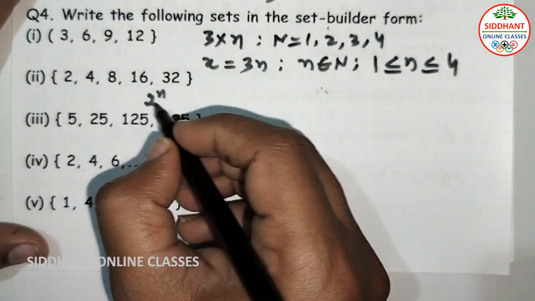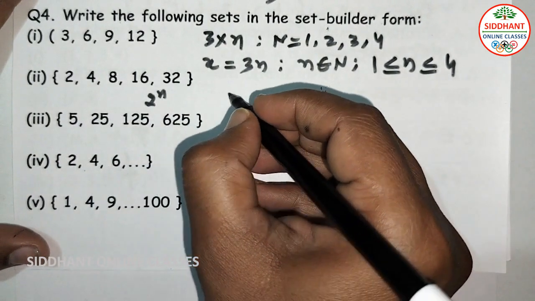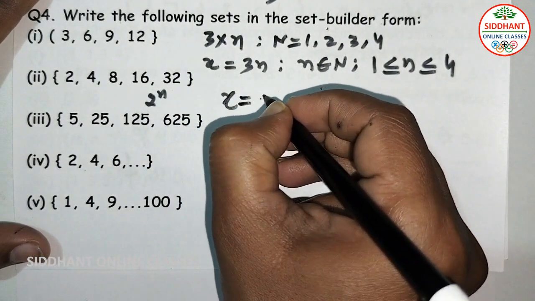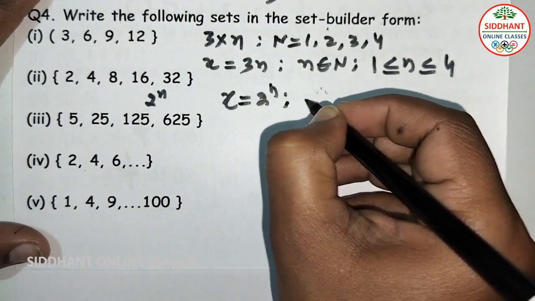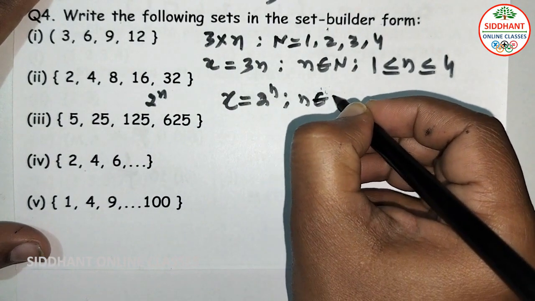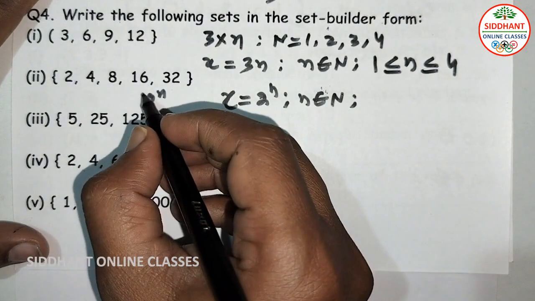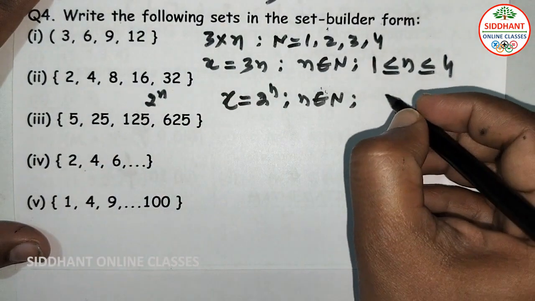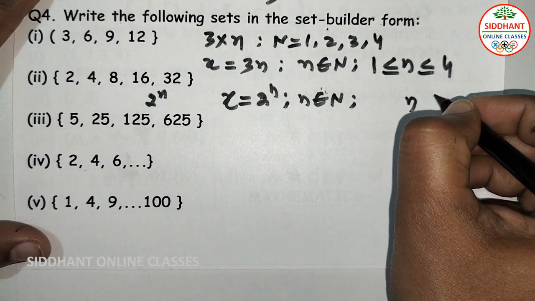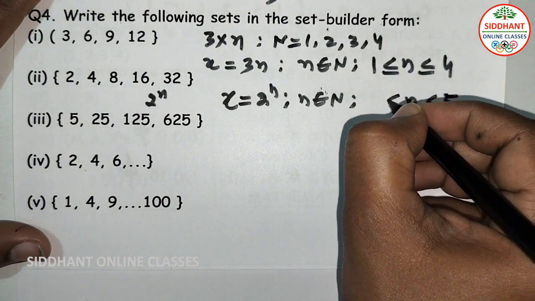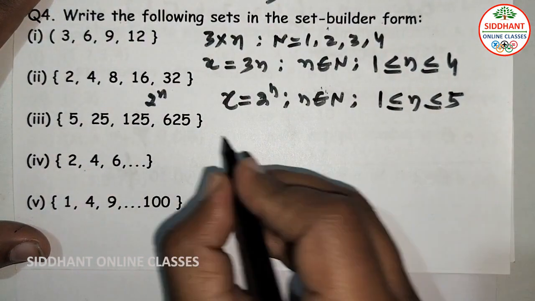So in this way we can see the sequence here. So here we can write x is equal to 2 to the power of n, where n belongs to natural numbers and n is limited, that means up to 5 here. So n is less than or equal to 5 and greater than or equal to 1 here.